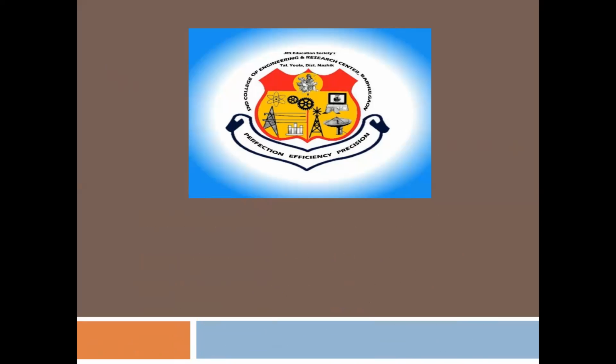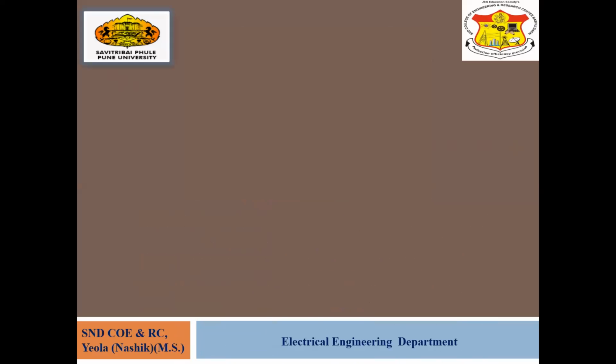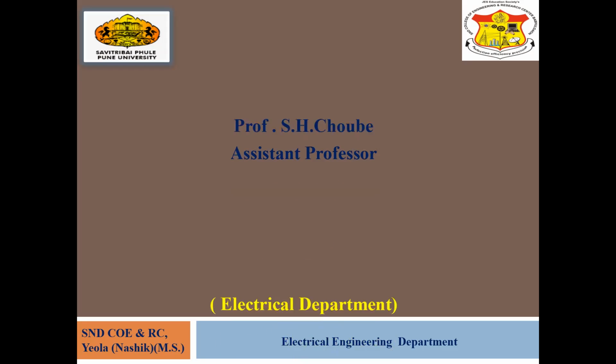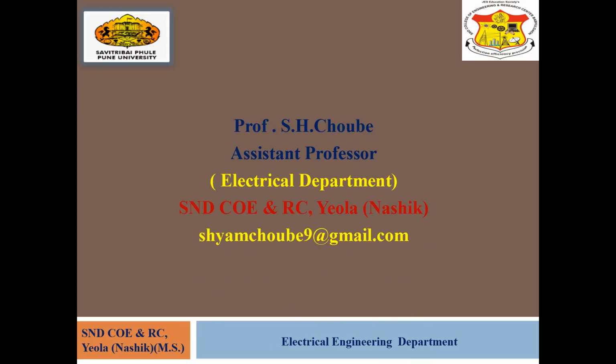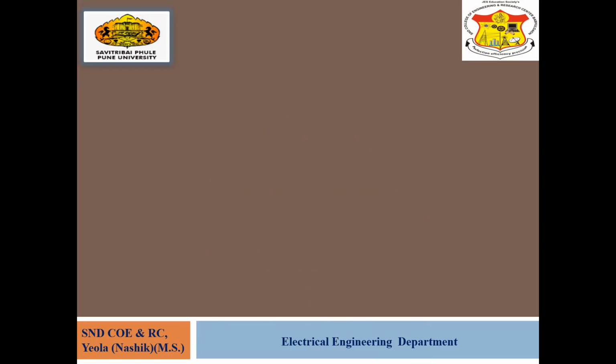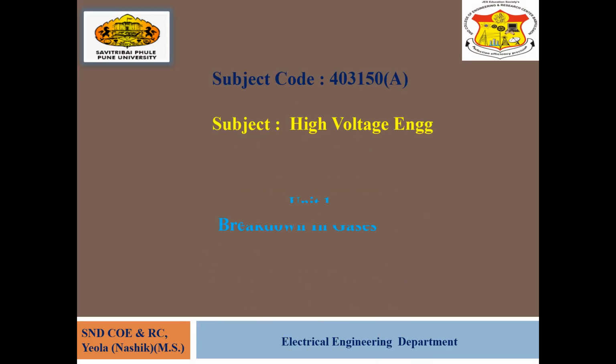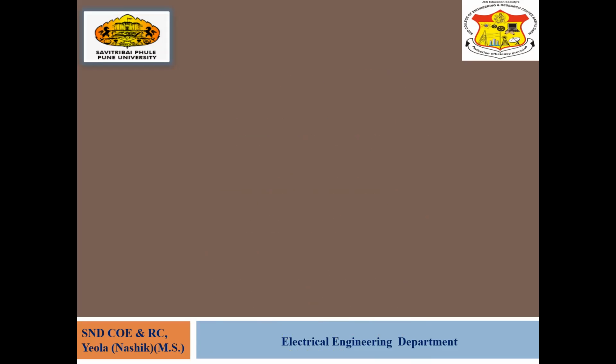This is high voltage engineering. Firstly, we will review what we have studied up till now. We will start from the first one: what are the good properties of a good insulating material. We have seen the good properties of insulating material. Then later on we will go for ionization.